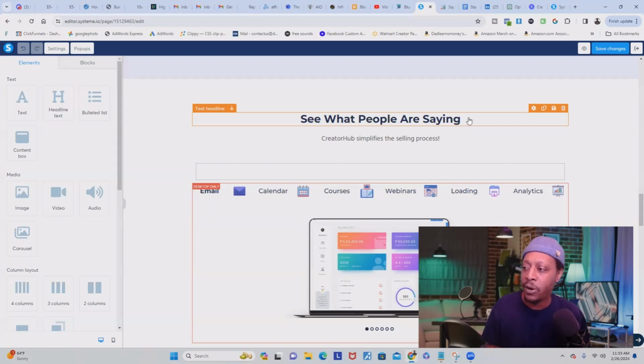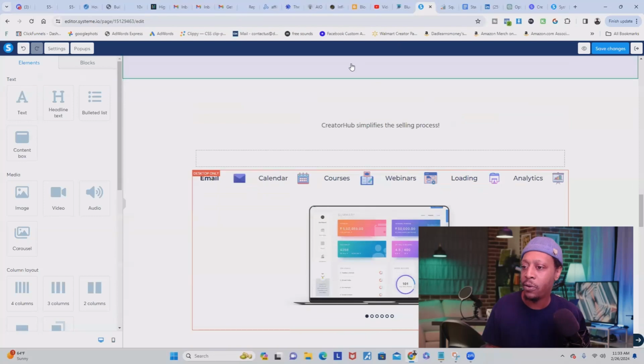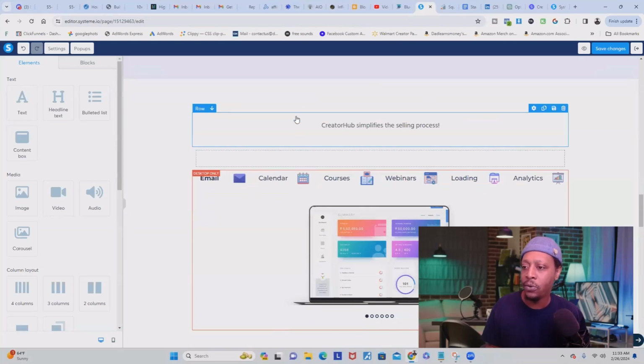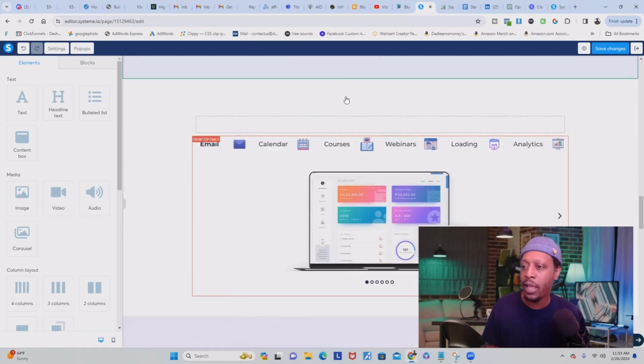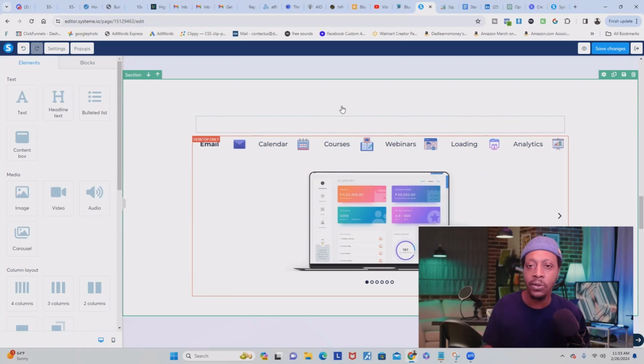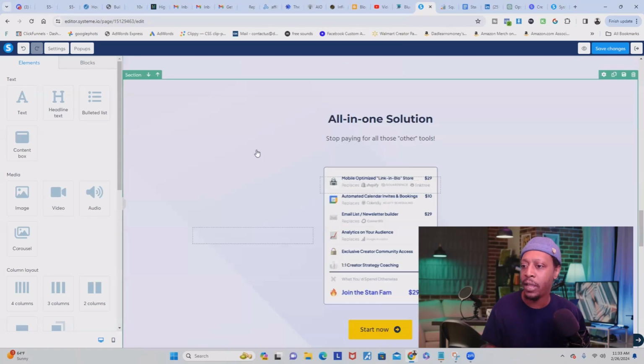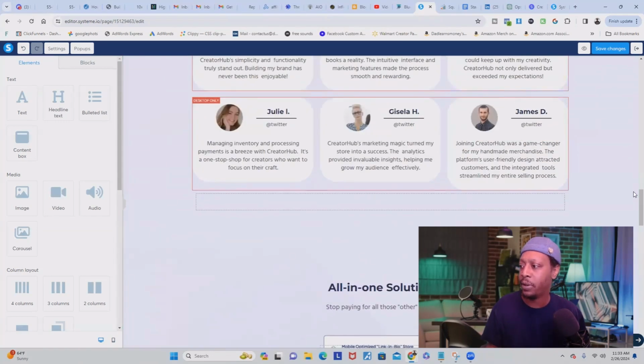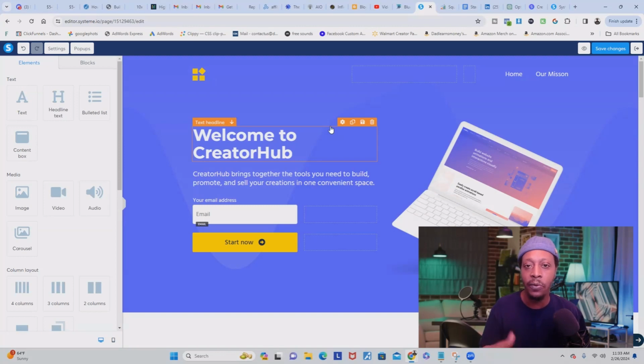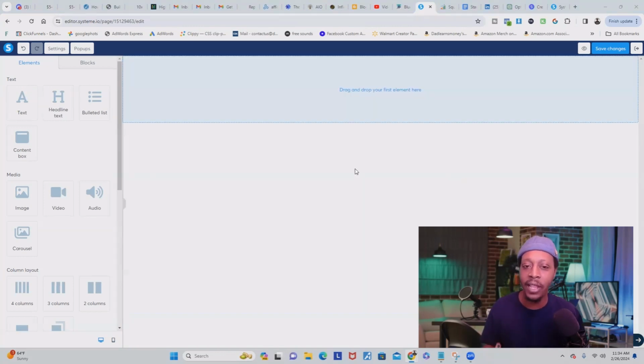Now, you can delete each one of these elements individually. Say, for example, if I don't want this text, I could just hover over that element and click the trash can and click OK. You can also do the same for the rows. You can just hover over that row, click the blue, click the trash can, and then press OK. But since we're deleting everything, I'm just going to do section by section so we can take all of those things inside of the section out at the same time. So all you have to do is go over here to the green, click the trash can, and press OK. And you see it took away that entire element. Now I'm just going to delete all of these sections, and we'll be right back. Okay, so I deleted everything inside of this page.